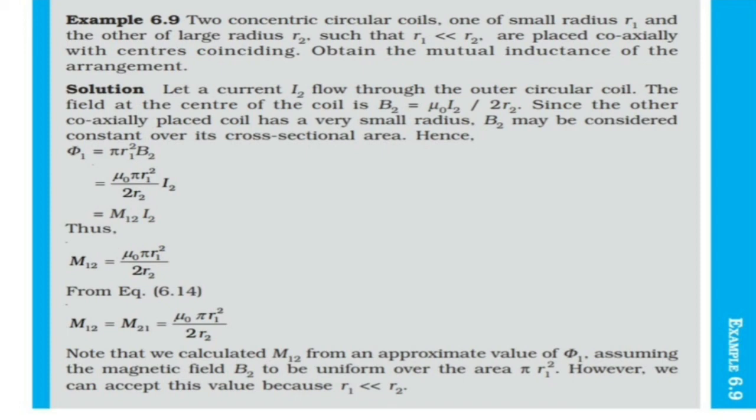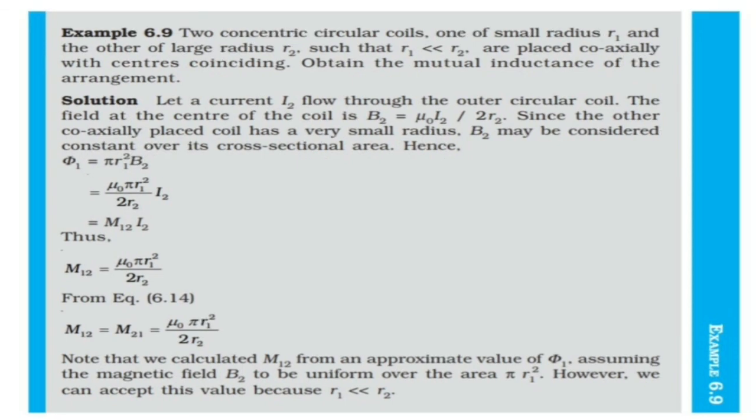Since the other coil is placed coaxially and has a small radius, the flux linked with the inner coil is equal to the magnetic field into its area, that is B2 into A1. So we have mu 0 I2 by 2R2 into pi R1 square. So that's what we have as mu 0 pi R1 square by 2R2 into I2.